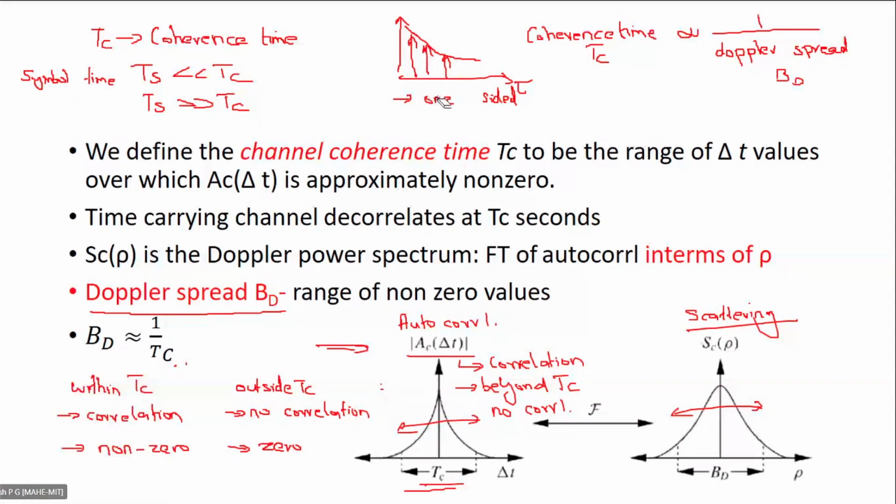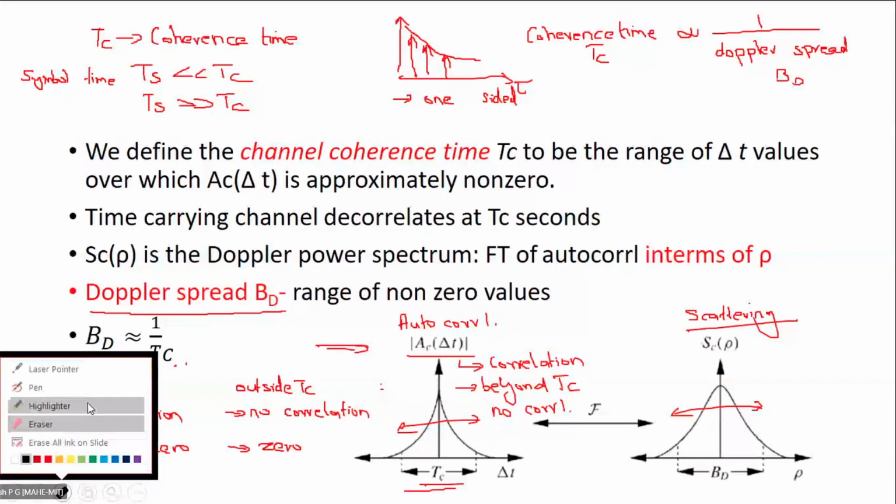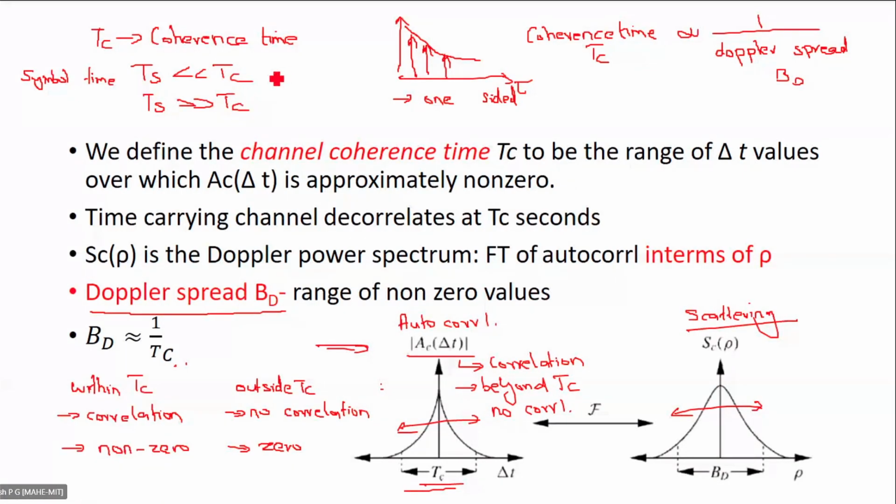So if Ts is less than Tc, then whatever symbol we send will not be distorted because of the scattering. There is less variation. That means that we'll be having lesser variation. I am explaining in layman's language. Please don't use this language in the exam. You can stick to the language that is used in the textbook. I am using this language to convey the idea to you. So since Ts is less than Tc, there is less variation.